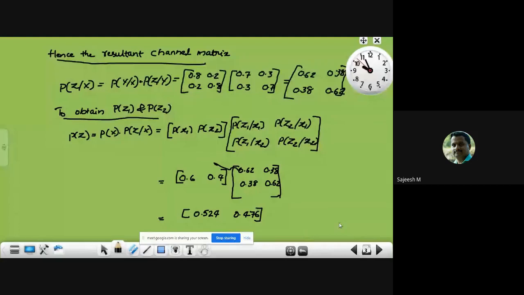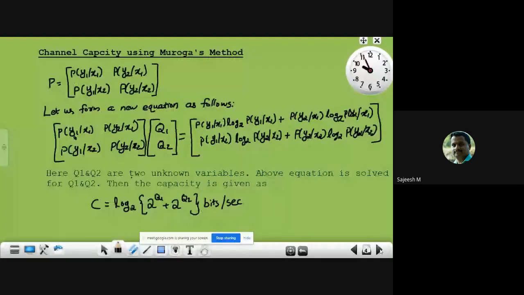Next is, we have already calculated the channel capacity by using that expression, that maximum value of mutual information for a particular value of the input symbol probability.